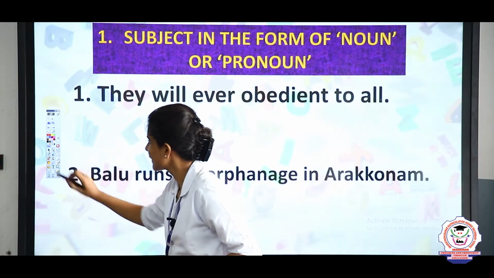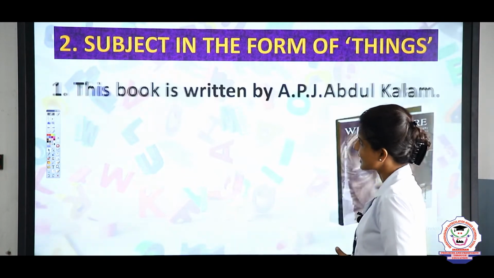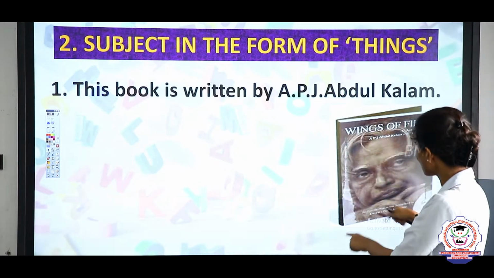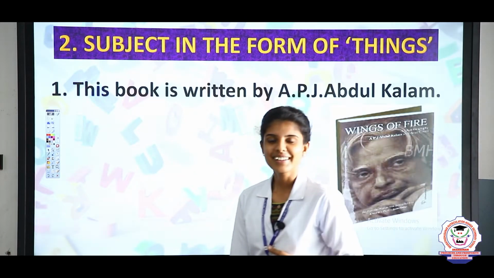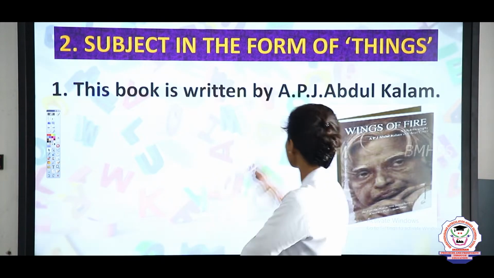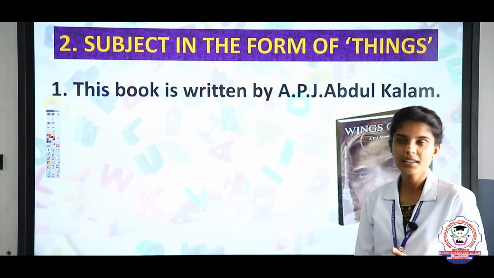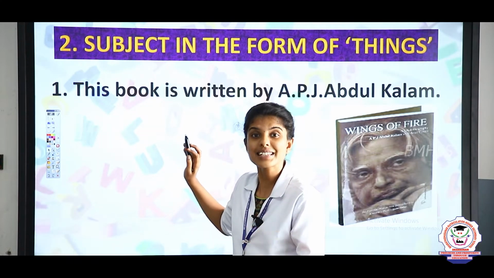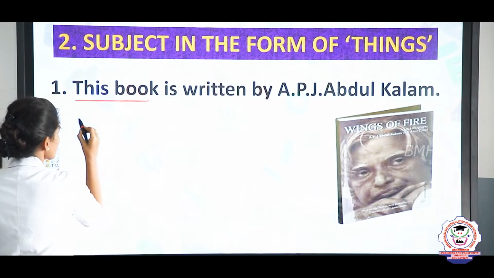Now let us see the subject in the form of things. The example is: This book is written by APJ Abdul Kalam. Look here, what is the name of the book? Yes, it's Wings of Fire. Do you all love that book? Especially I love that book a lot because it says so many good things to us. So, this book is written by APJ Abdul Kalam. Here book is referred to as a thing, or as a noun. So this book is considered to be a subject.